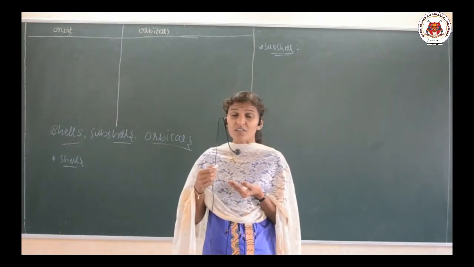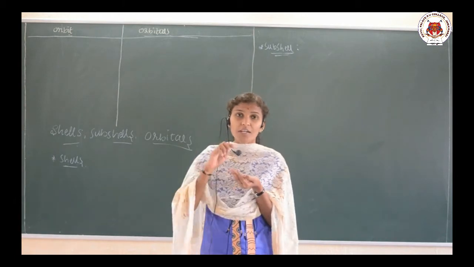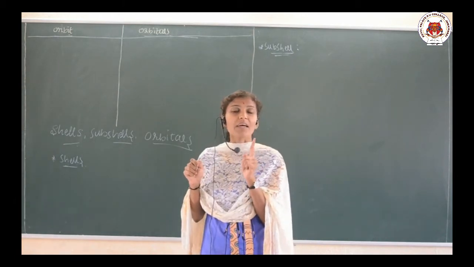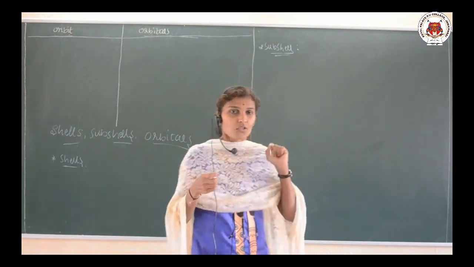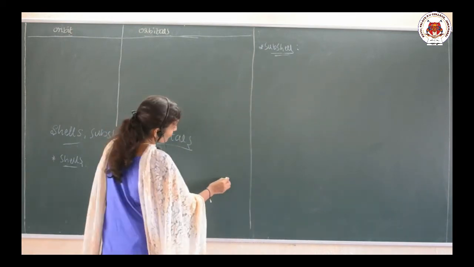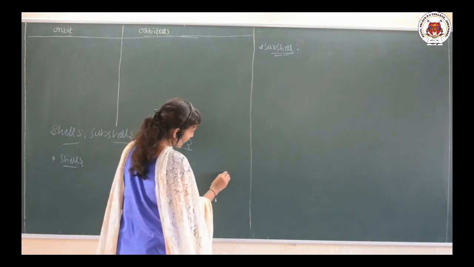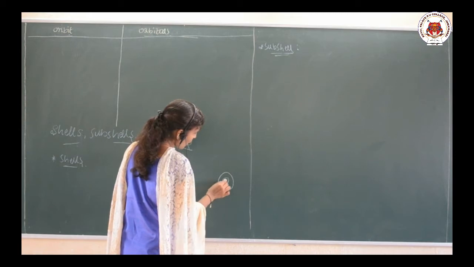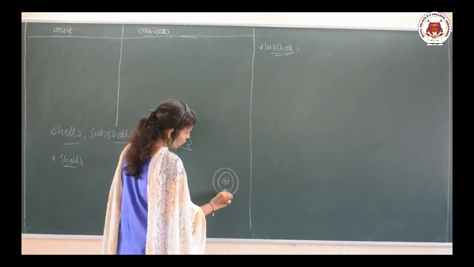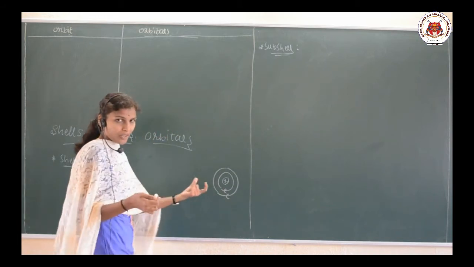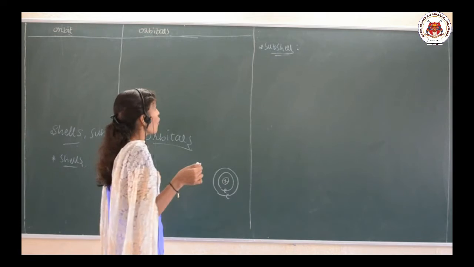Orbit is the circular pathway where the electron revolves around the nucleus. According to Bohr's atomic model, this is the positively charged nucleus and the electrons revolve around it in a circular pathway, yes or no? This circular pathway is what we call an orbit.